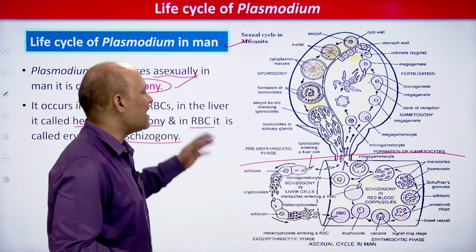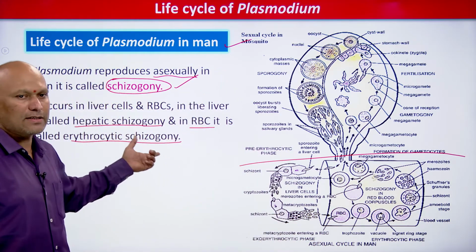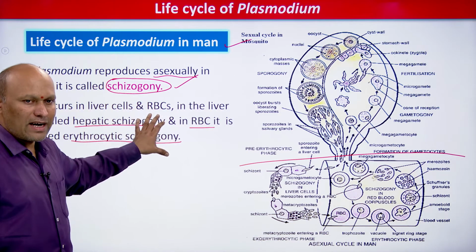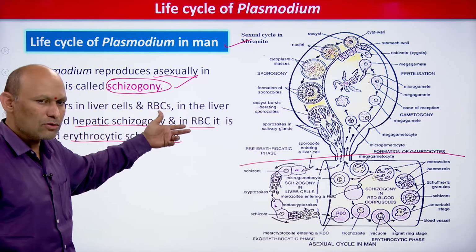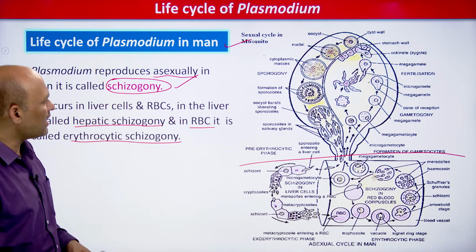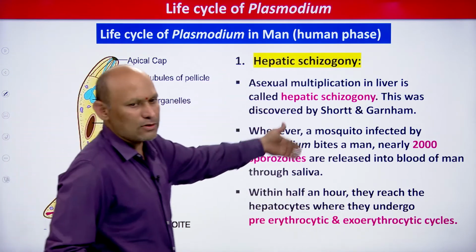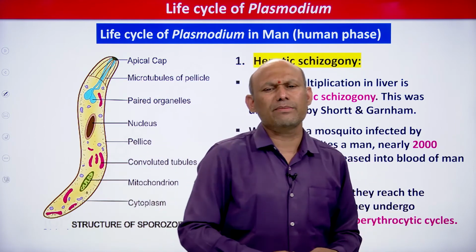Now let us see in detail hepatic schizogony, students. You understood schizogony: hepatic schizogony and erythrocytic schizogony. Next, we continue with hepatic schizogony. It is very simple.